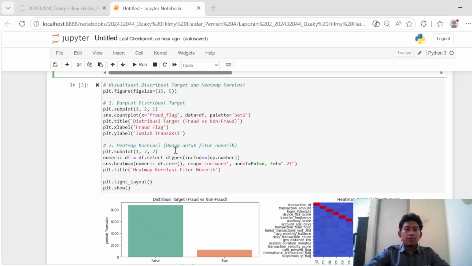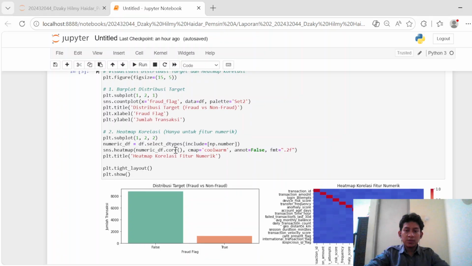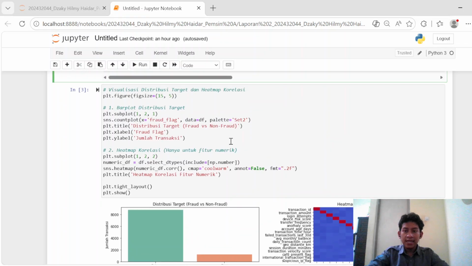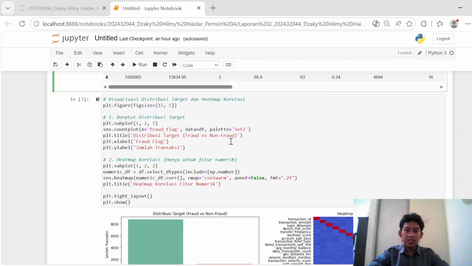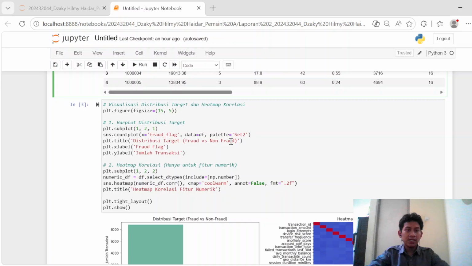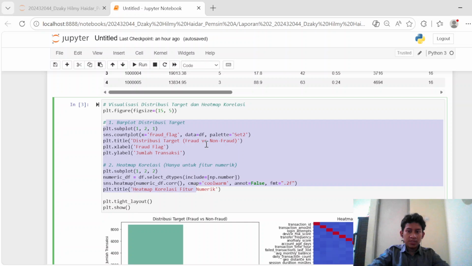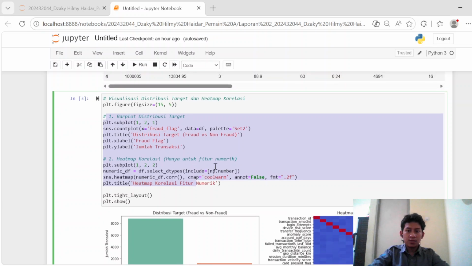Moving into part two, which is exploratory data analysis or EDA, it is essential to study the underlying distributions and relationships within the data visually before rushing into training our machine learning model. And then here, I generated two critical plots side by side to guide our modeling strategy.